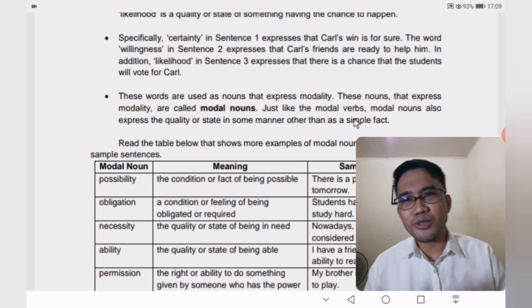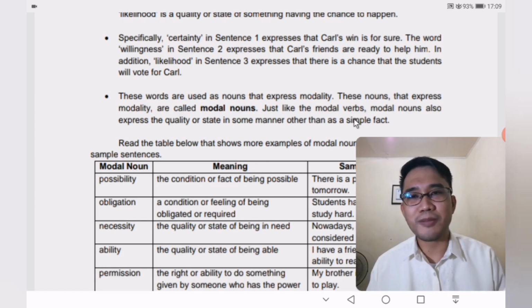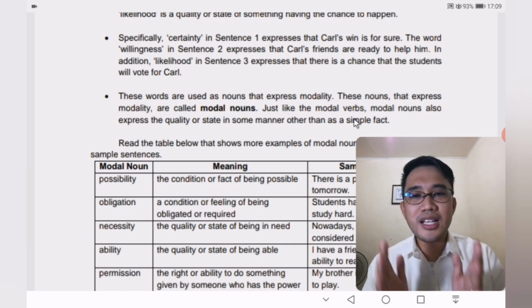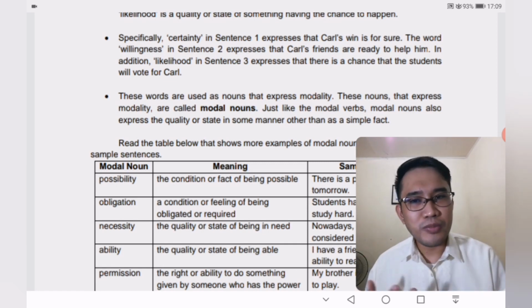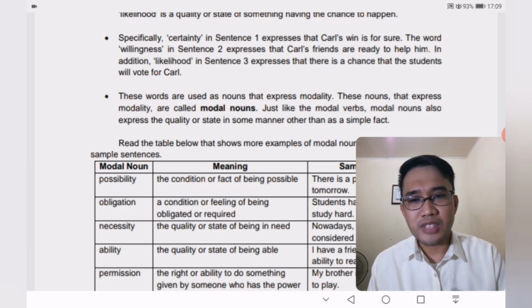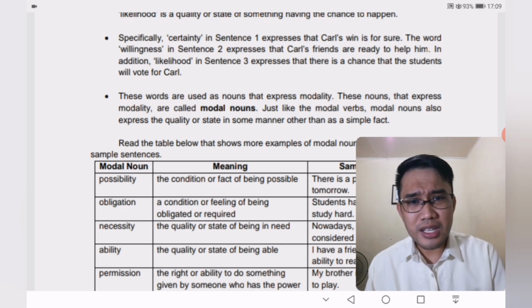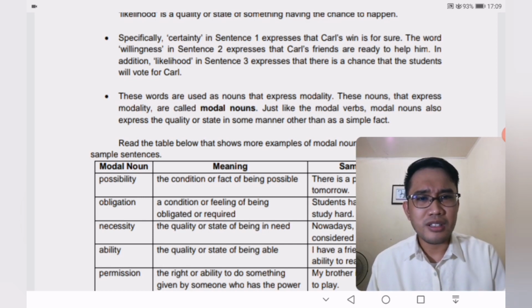So it's very easy to just state a fact in our sentences, but modal expressions help us express the quality, the state, or the action word in some manner other than just simply